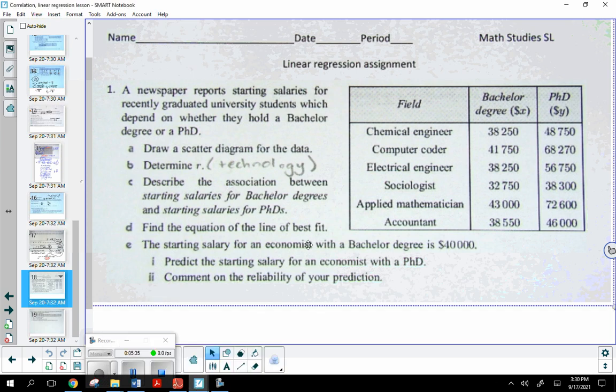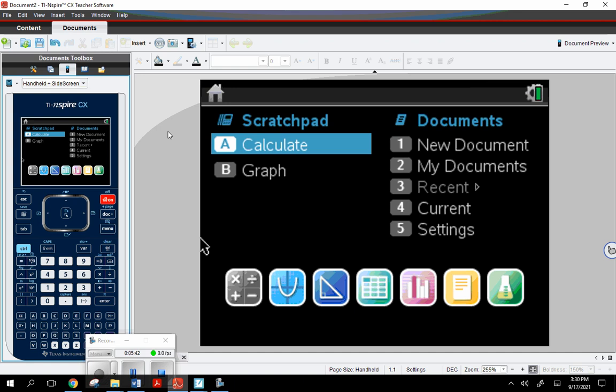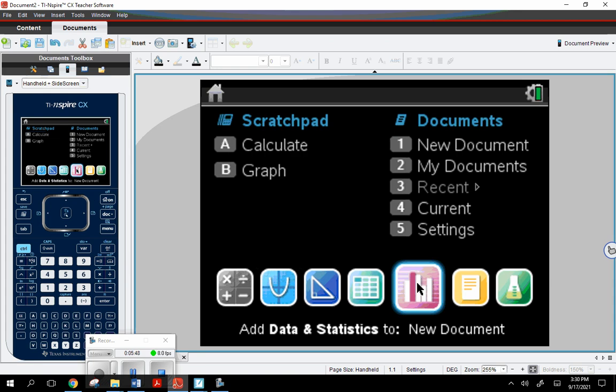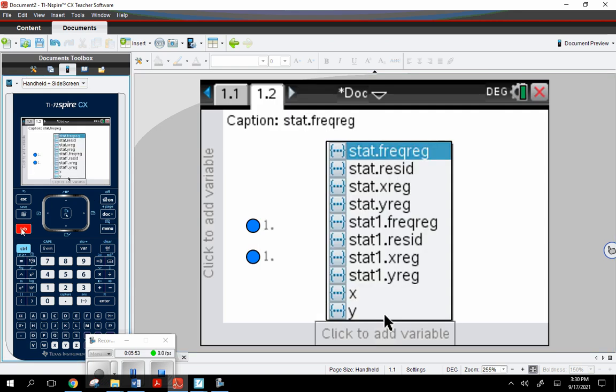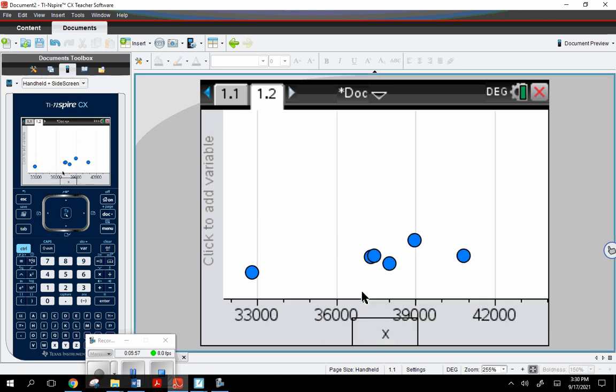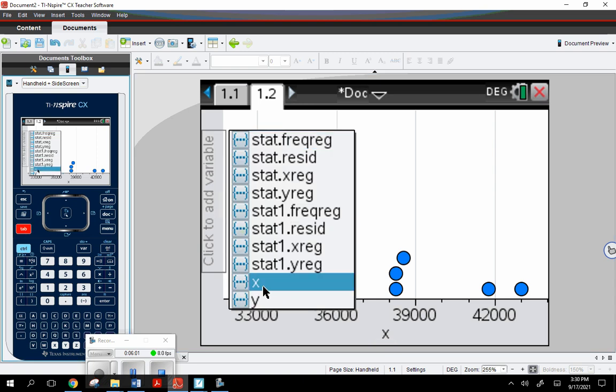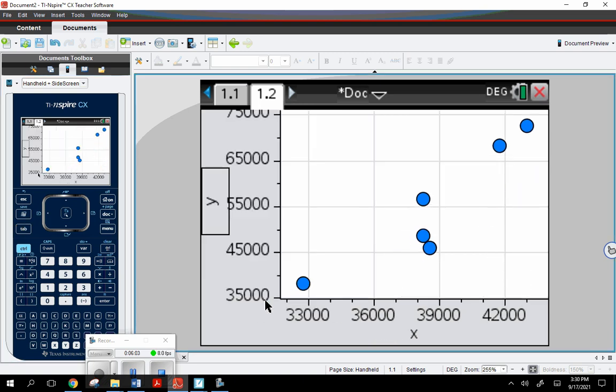So now we're going to do this at the same time we do A. I'm going to come back over here to my calculator. I'm going to go home. Now we want to come down here to data and statistics, the one that has the icon of this histogram. It's going to throw all those points up there. I'm going to click tab. Looks like I have quite a bit extra, but I'm just going to put in the 2 column headings that I had right there, and then hit tab again. Let's choose Y. So it's definitely a positive correlation.